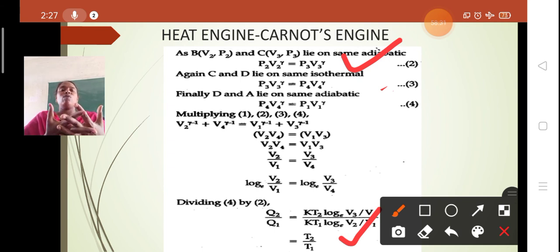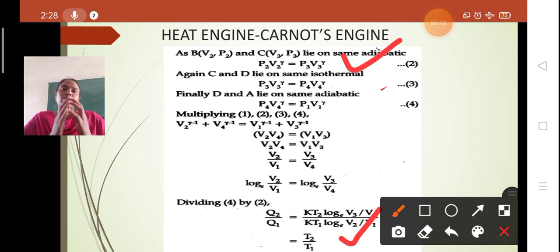So in the actual engine, what happens? The temperature of the hot body reduces gradually as it gives heat, and that of the cold body rises as it receives the heat here. So in practice, it is much more difficult to attain that constant temperature. According to the principle of Carnot's engine, the heat is taken and rejected to the sink strictly without fail. So it is not possible actually. That's why there exists the impracticability of the Carnot's engine.